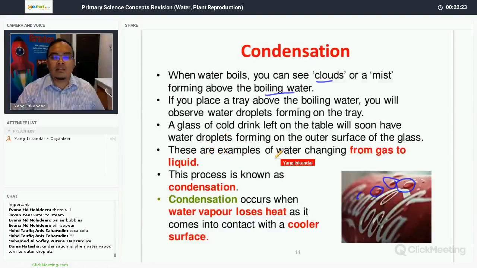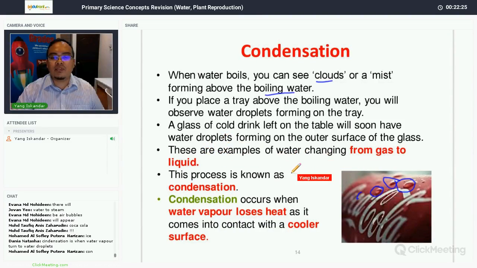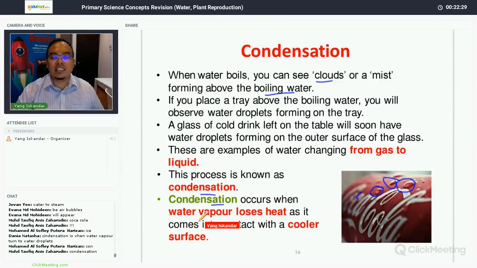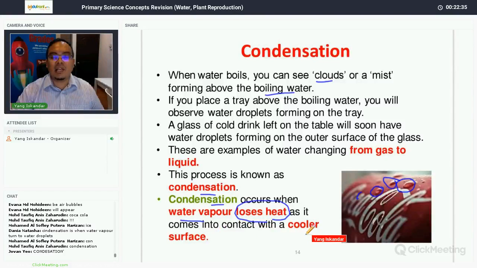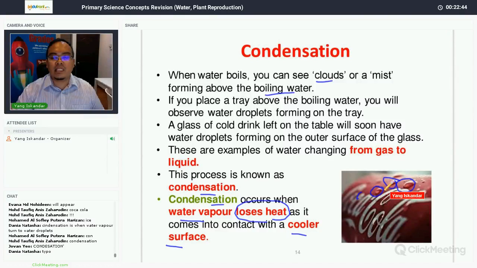Now, these are examples of water changing from gas to liquid in the process called condensation. Condensation occurs when water vapor loses heat as it comes in contact with the cooler surface. All right. Now, can anyone tell me where do these water droplets on this can of Coca-Cola come from? Anyone?